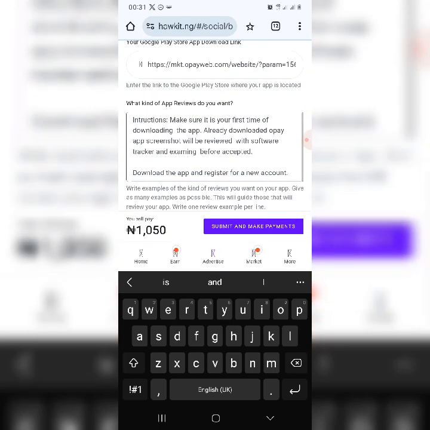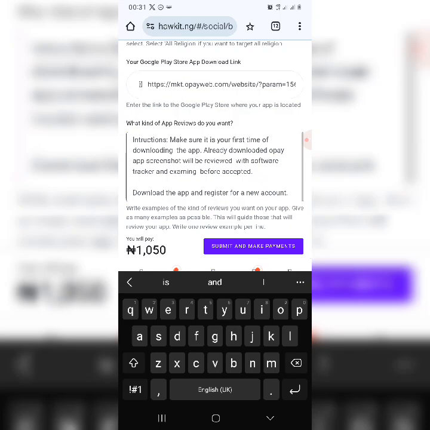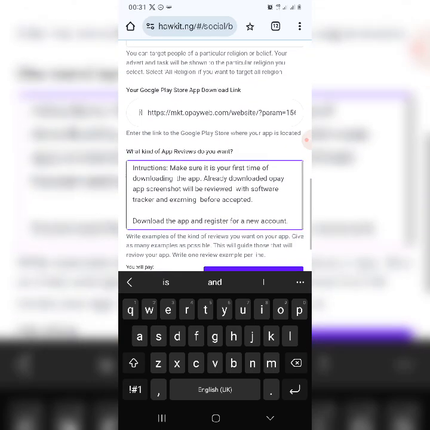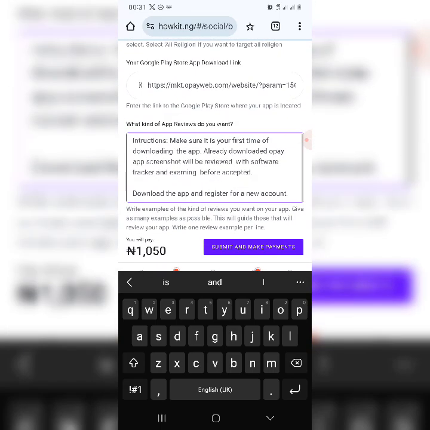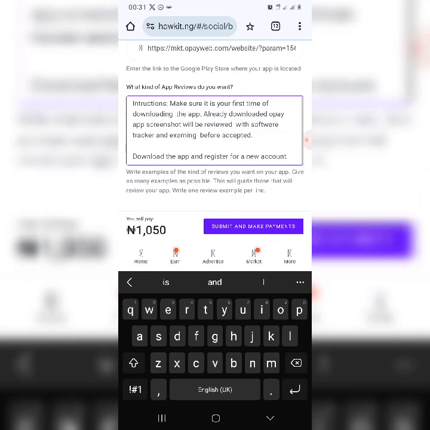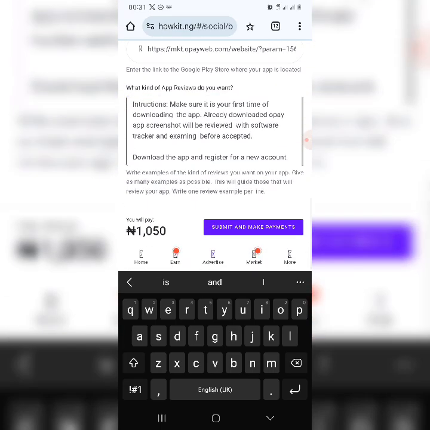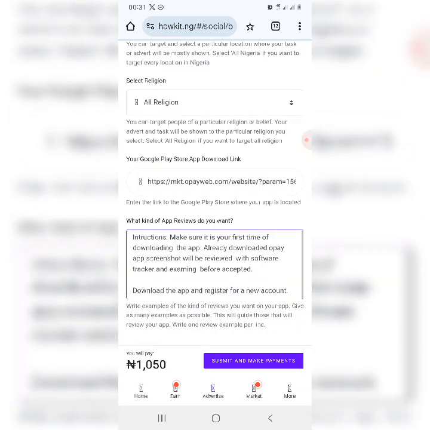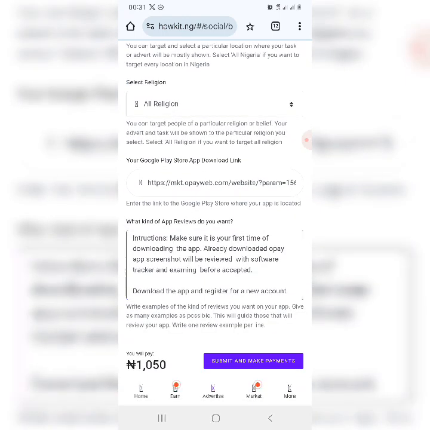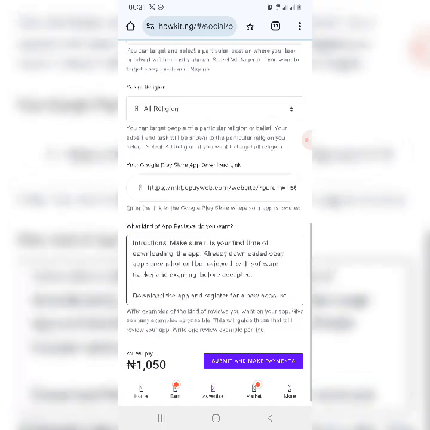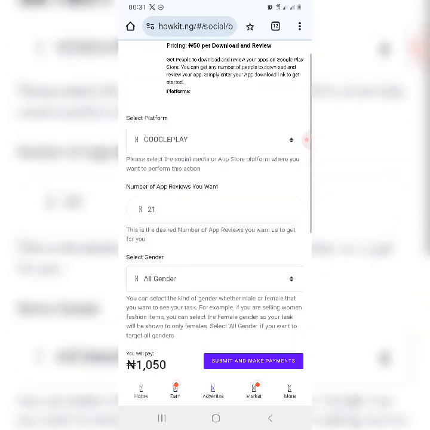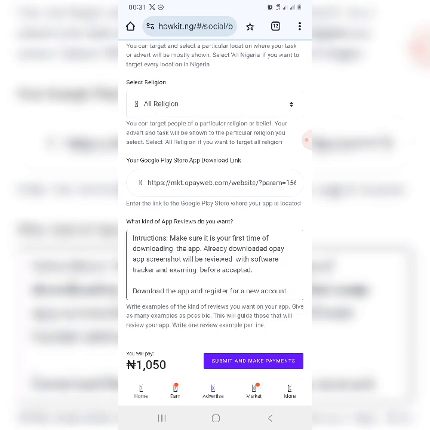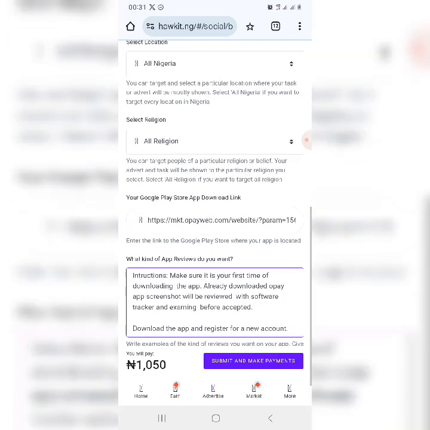So we are doing this so that the people that will install and perform these tasks are people that have not used Opay before. That's the reason why we are putting this there, so that we can get real people that will be able to perform the tasks, and not people that already downloaded the app before.